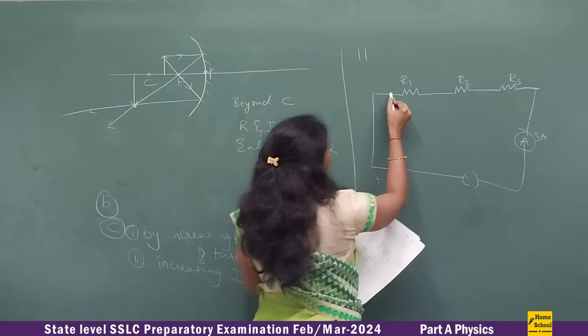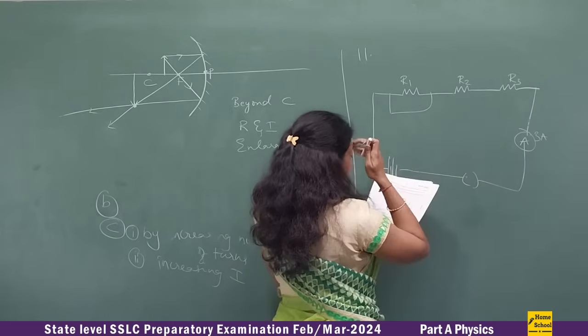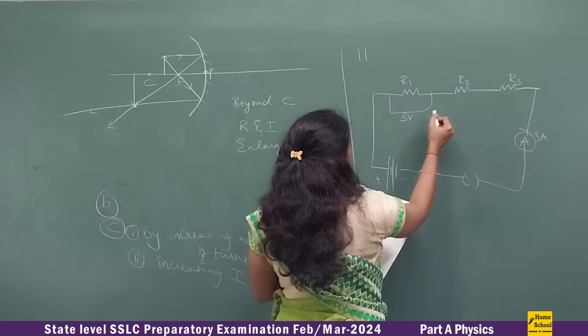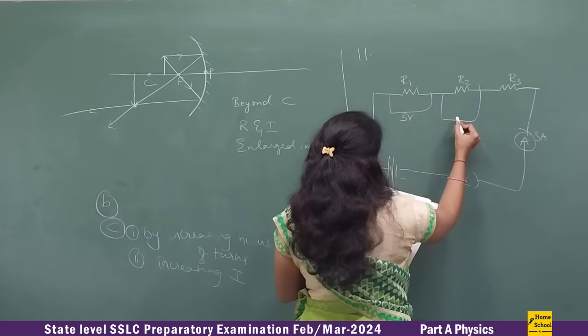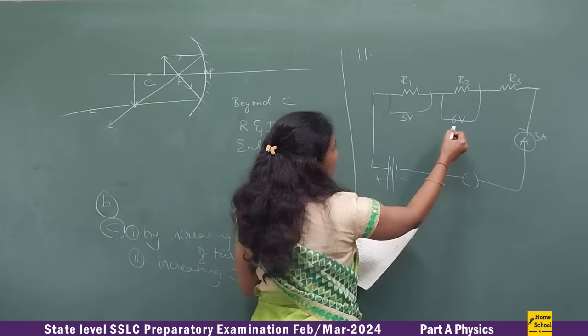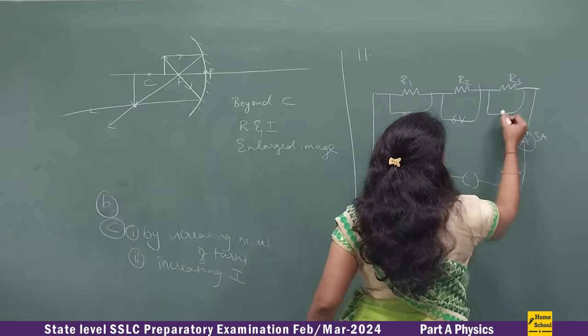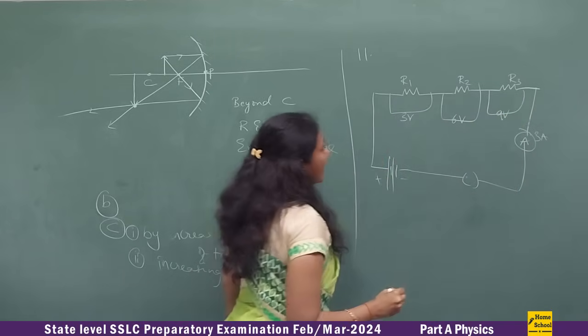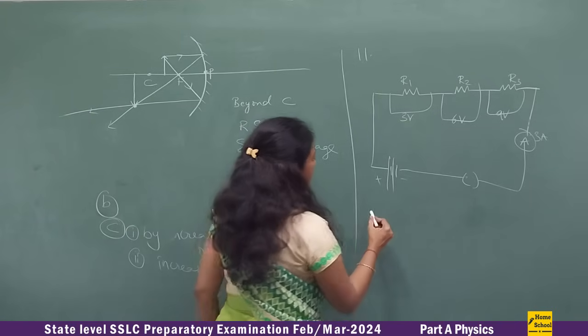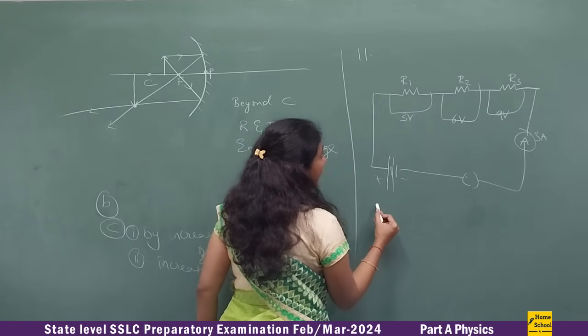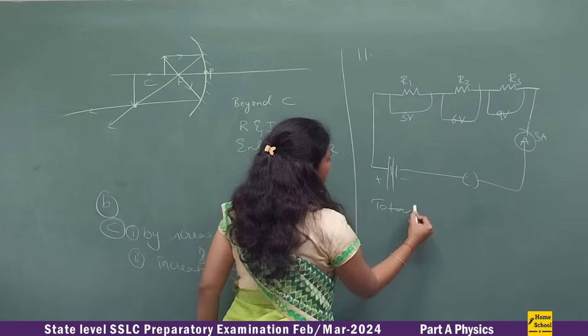Every resistor is connected with a voltmeter: here 3 volt, R2 has a voltage of 6 volt, and here you have 9 volt. So what they are asking you is to calculate the total resistance. That is the question.